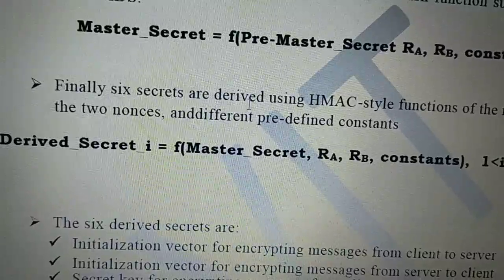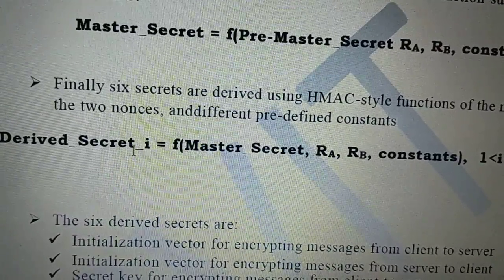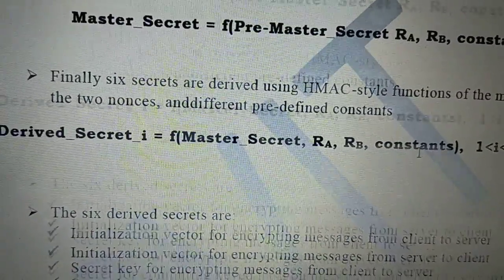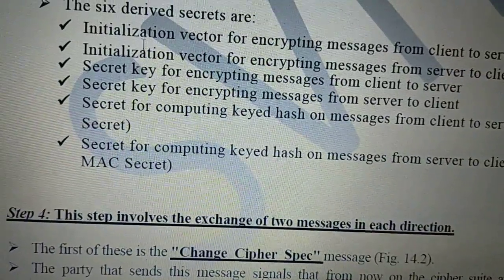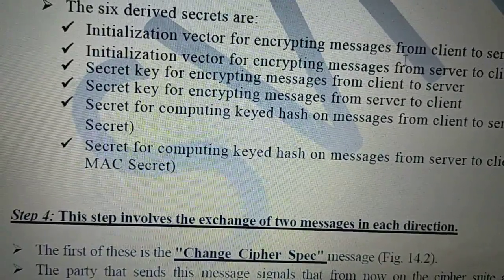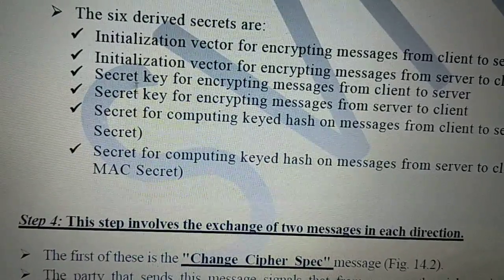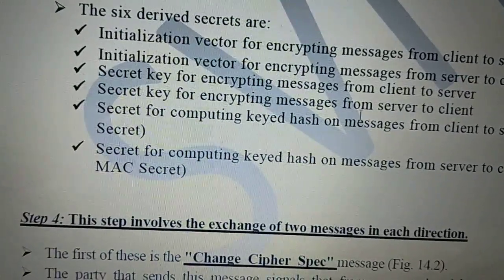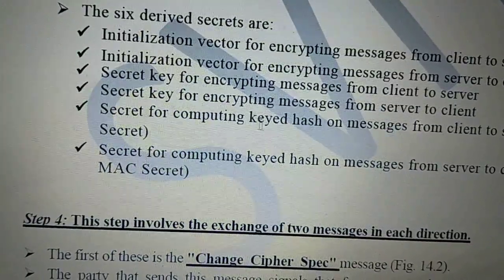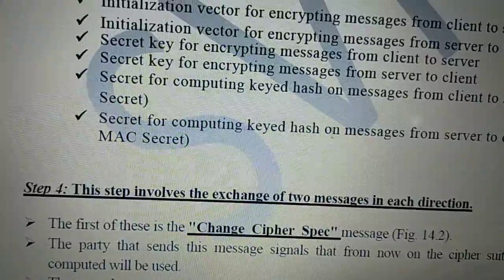Similarly, the 6 secrets are derived from this master secret, that is called derived secrets, with a function of master secret, RA, RB with a constant. So what are those 6 keys? Derived secrets are the initialization vector for encrypting messages from client to server, similarly server to client, the secret key between client and server and server to client, and the secret for computing keyed hash on messages from client to server and server to client.